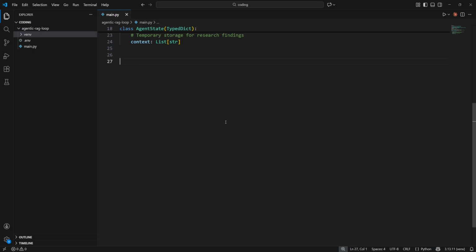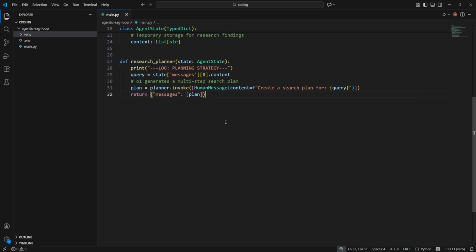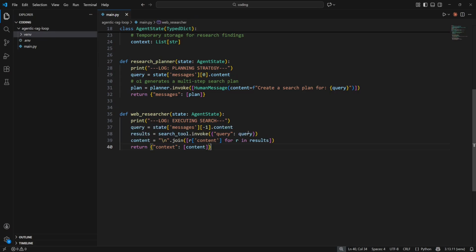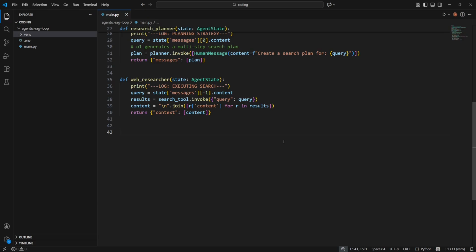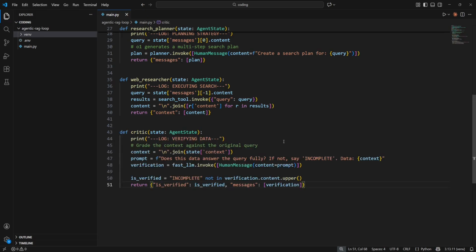Now we're going to define our functional nodes. We start with the research planner. The research planner uses the O1 model to turn a vague query into a search strategy. Next, we define the web researcher, which executes that strategy using Tavily. And finally, we define the critique node. Here the LLM audits the findings. If the data is insufficient, we flip the isVerified flag to false, forcing the system back into the research phase. This is how we eliminate hallucinations at the architectural level.